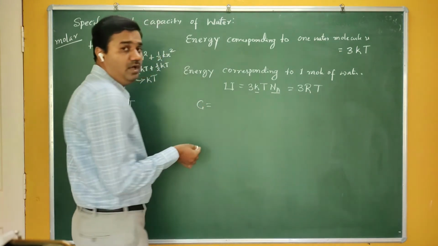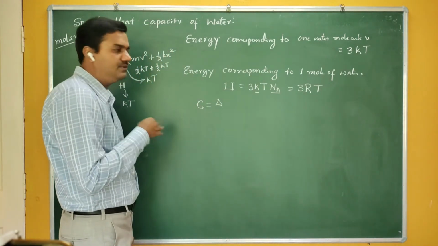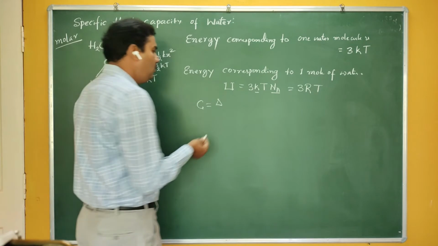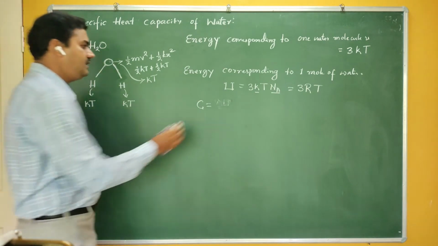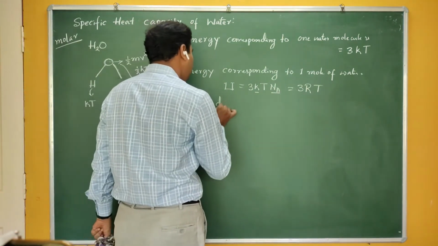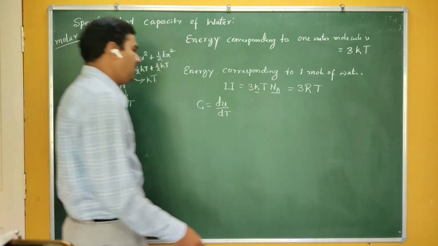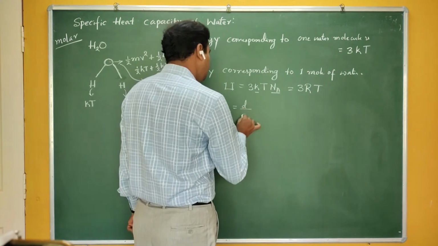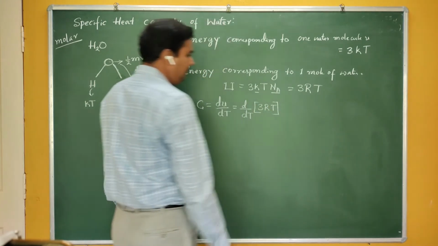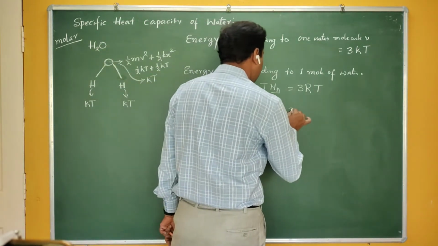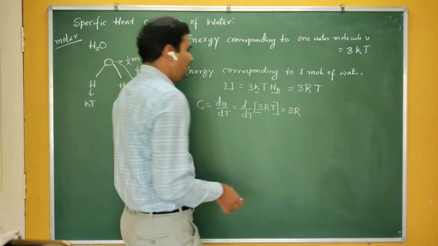Then the next step is very simple. You have to find the molar specific heat of water, which we define as delta Q by delta T. In thermodynamics, if I assume there is no change in volume, then delta Q is written as delta U. Better to write it in terms of derivatives, so it can be written as the derivative of U with respect to the derivative of T. What is the derivative of U here? It is 3RT with respect to T. The derivative is not applicable to the constant, so you can take 3R outside. The derivative of T with respect to T is 1.